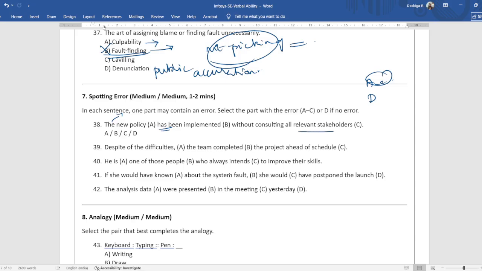Without consulting all relevant stakeholders. This is pretty correct overall. They've used the construction words correctly. So nothing is wrong. So you choose option D for this.